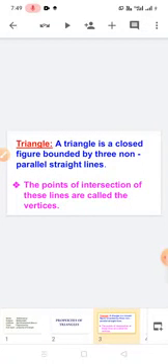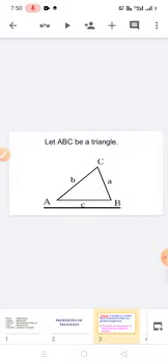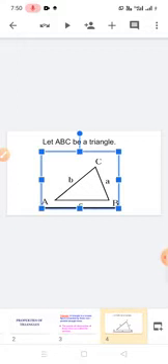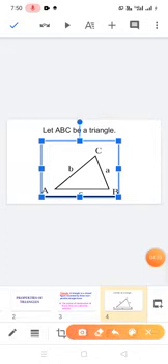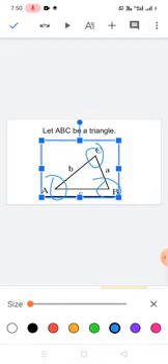Now we have to move to the video next. So see the definition. A triangle is a closed figure bounded by three non-parallel straight lines. The points of intersection of those lines are called vertices. On the figure, see here, these are vertices, this one, and here these are angles.